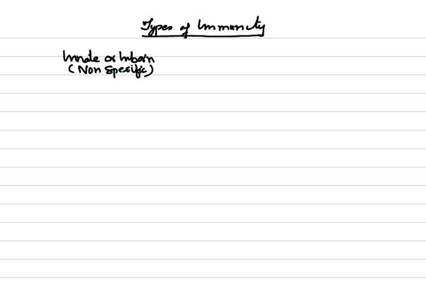So this is one type of immunity. The second type is the one which is acquired. So it is called acquired immunity, you can say, or you may call it adaptive, as it is a sort of adaptation, or we also call it specific because it is specific in nature.